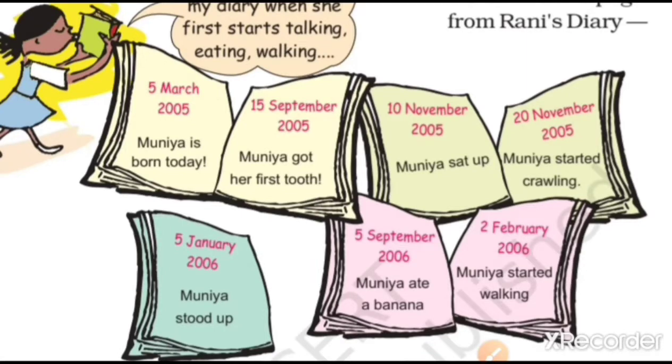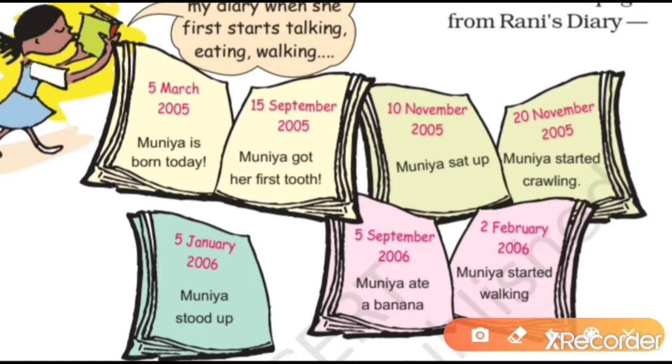This is the timeline of Munia. Who is writing the timeline of Munia? Her sister is writing the timeline of Munia. How do we know that? Because on the previous page, page number 42, a story is given that you have to read. Rani's diary. She is writing the timeline of Munia.